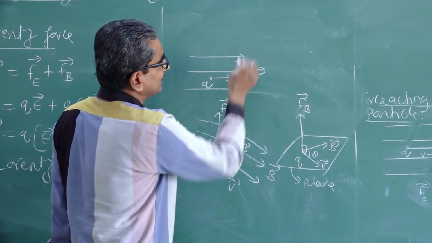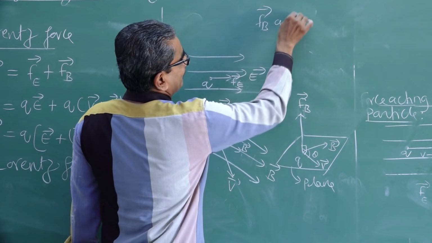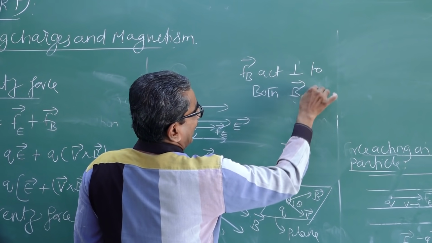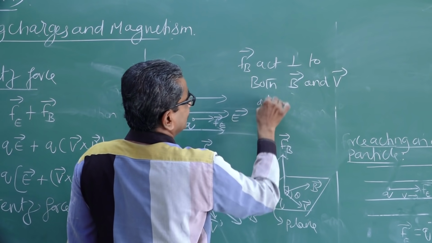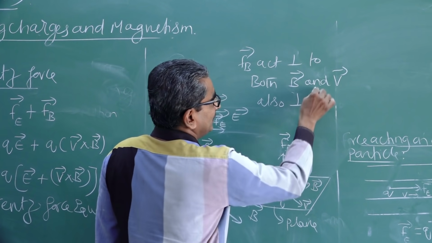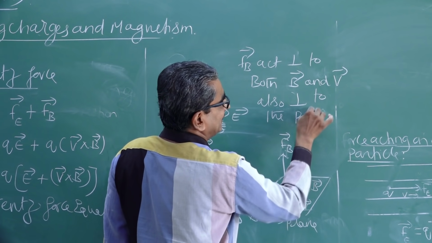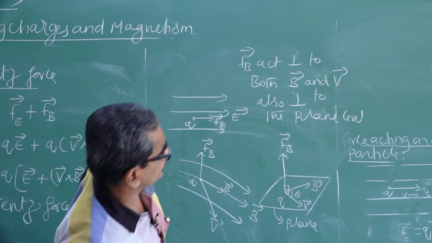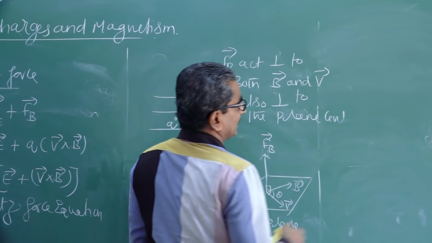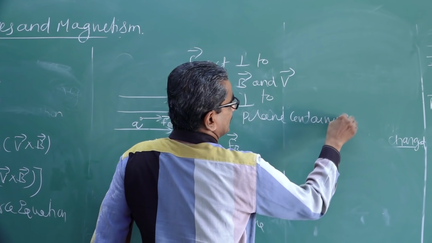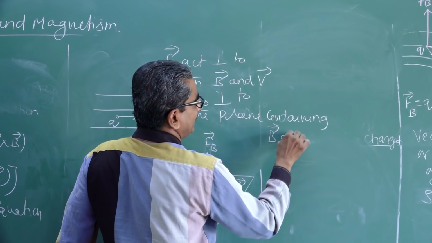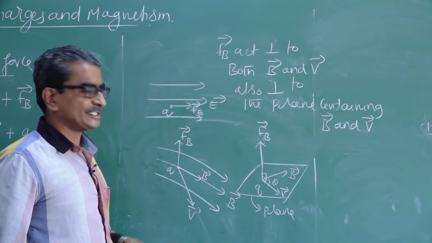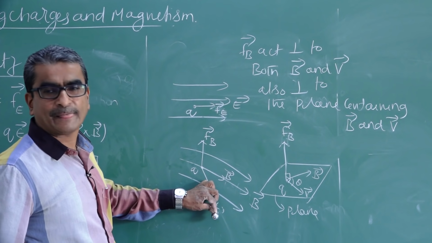So I can say like this, Fb acts perpendicular to both B and V, and also perpendicular to the plane containing B and V. So this is how we find the direction of the force acting on a charged particle when it is moving in a magnetic field.